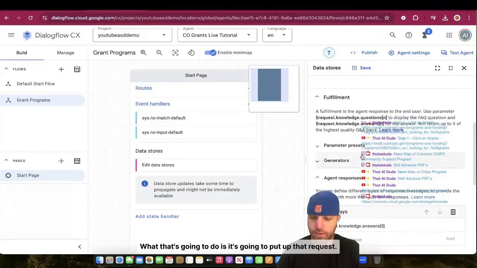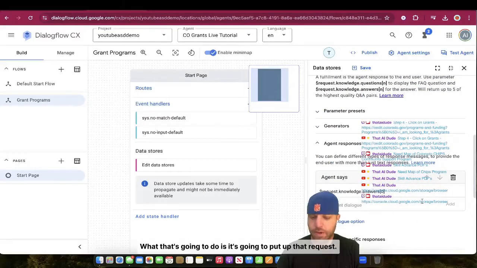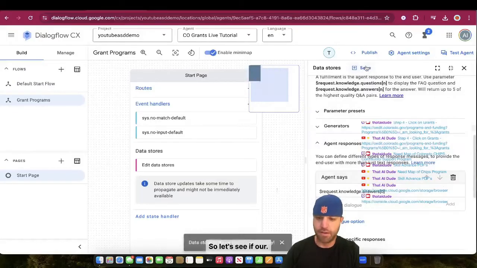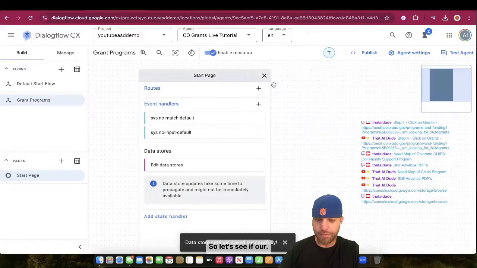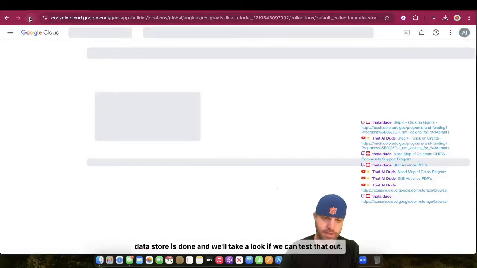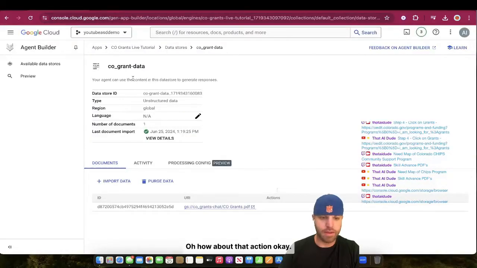What that's going to do is put up that request knowledge answers fulfillment. A fulfillment is just our agent responding. So our agent is going to respond with the data store that we gave it, but also has the power of Gemini. So let's see if our data store is done, and we'll take a look if we can test that out. Oh, how about that action?